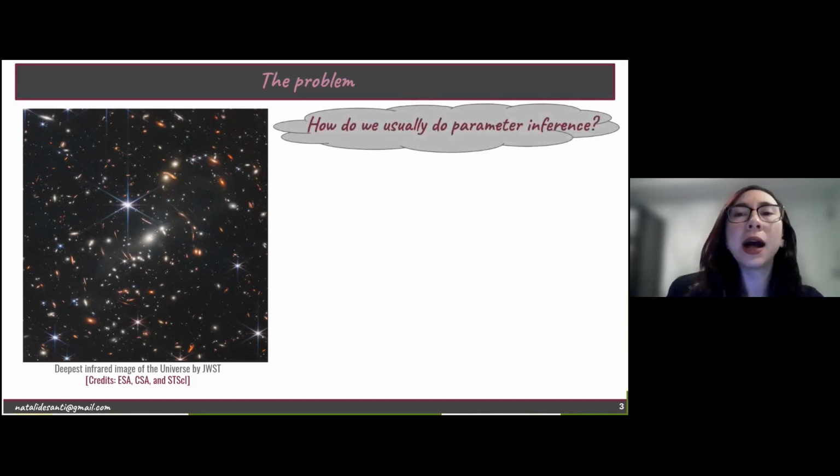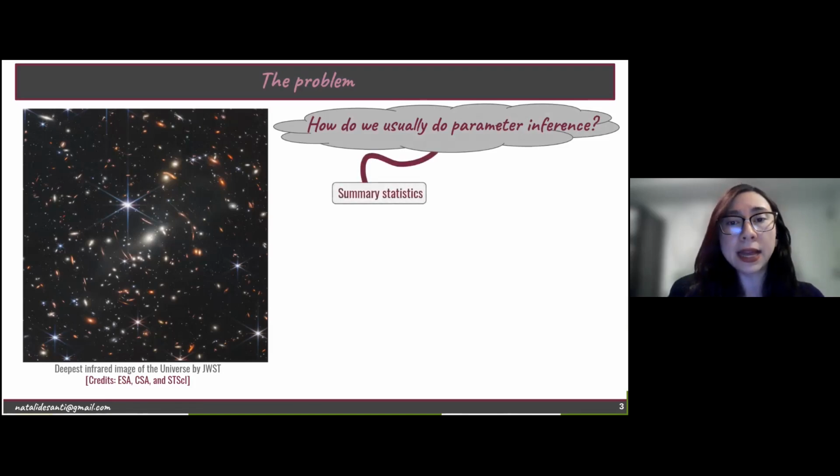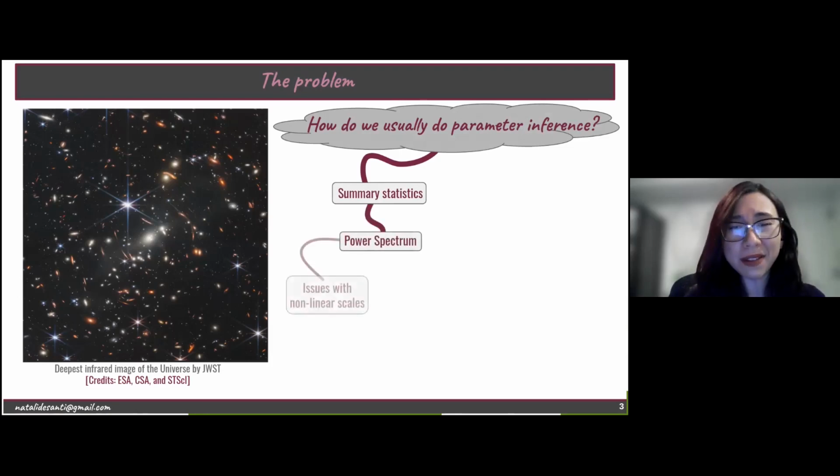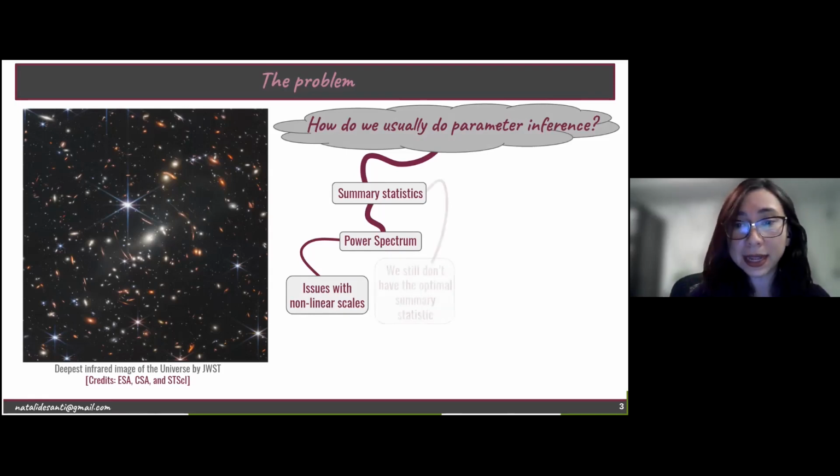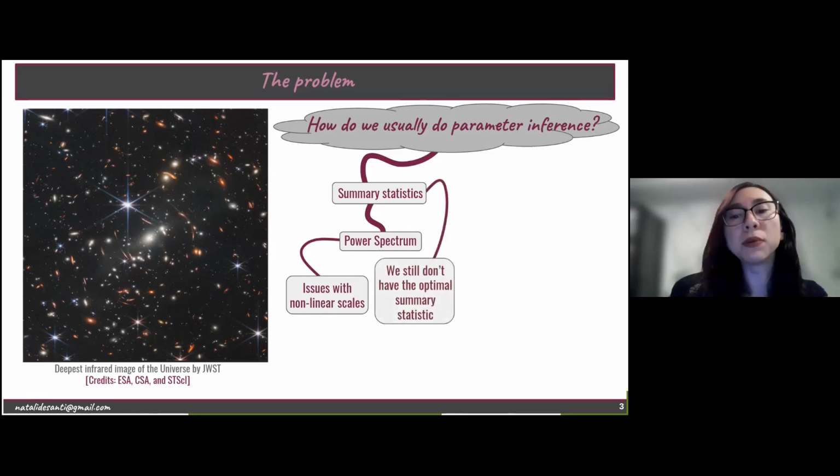So right now, we do know how to do this in two different ways. On one hand, we have the summary statistics, for example the power spectrum. However, we still have issues with nonlinear scales. We can say that the power spectrum is optimal to deal with Gaussian fields, but it's suboptimal to deal with non-Gaussian ones. And then we still don't have optimal summary statistics to do parameter inference.